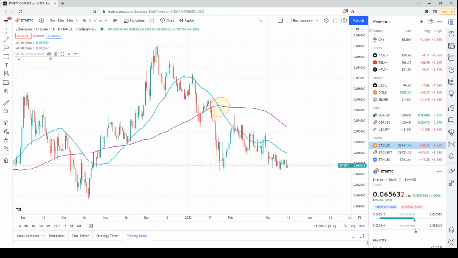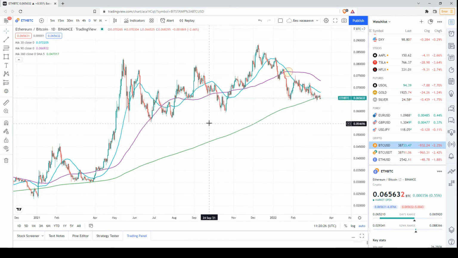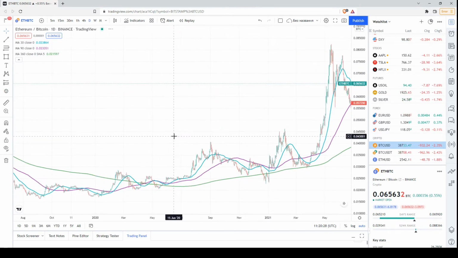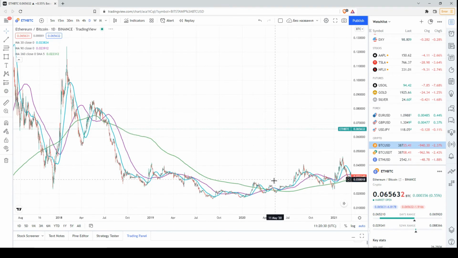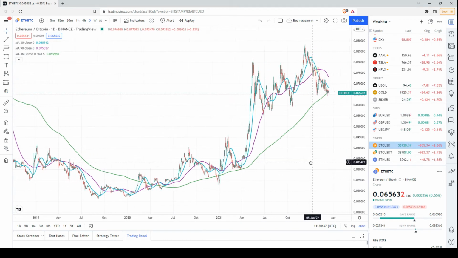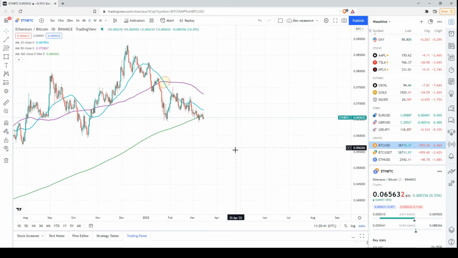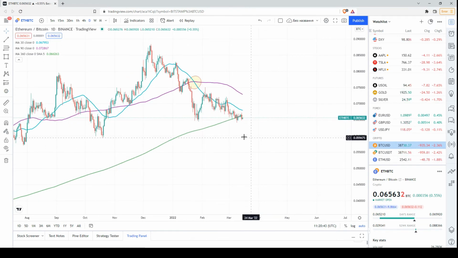But if we add the 1-year moving average, I would say that we're at a crossroads, because the price at the moment is testing the 1-year moving average, or here in the daily chart, this is the 360 days moving average. I would like to remind you fellas that since the beginning of this solid price increase, or since the middle of 2020, the price has always been above this 1-year moving average. So this is a critical moment. Let's see what happens in the near future.